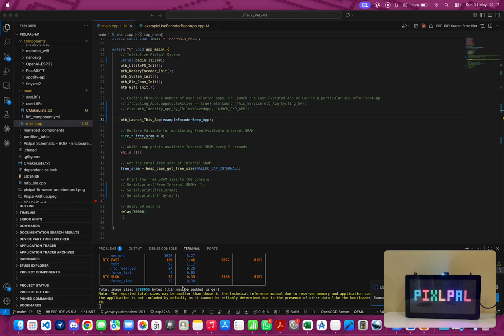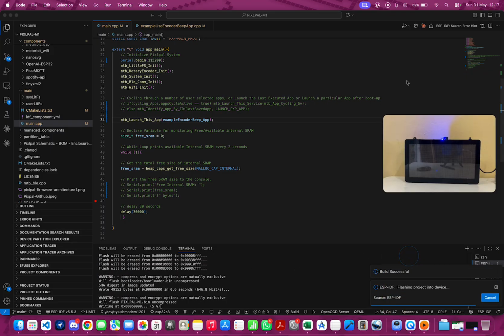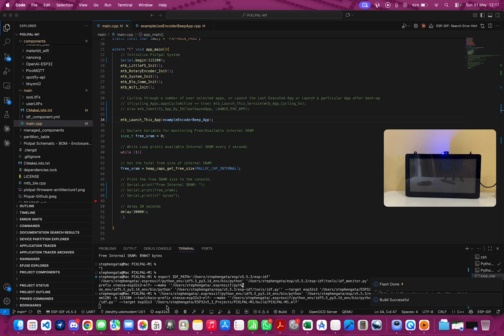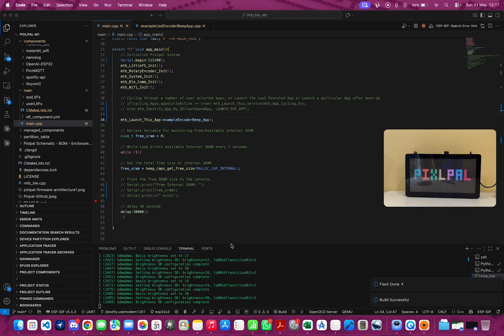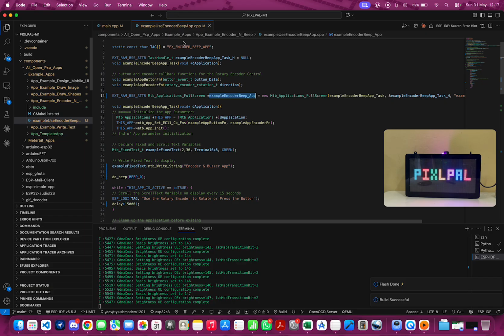Okay, we have a successful compilation. Flashing is ongoing. You can always monitor the success messages or error messages from these prompts that fires off at the bottom right of your screen. Okay, flashing is almost done. Okay, we have 100%. Initialization in progress. Let's look at our app once again.